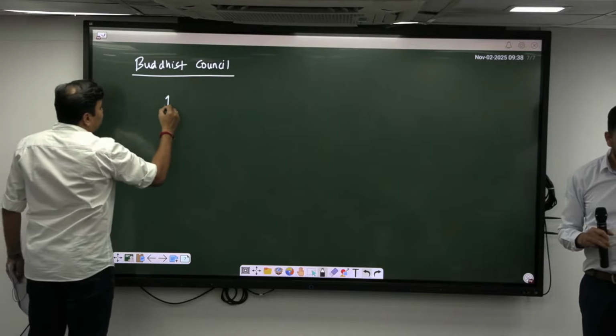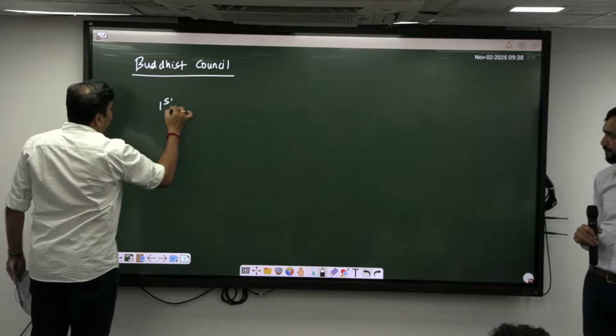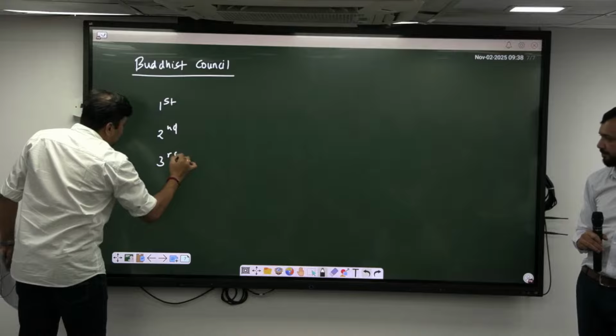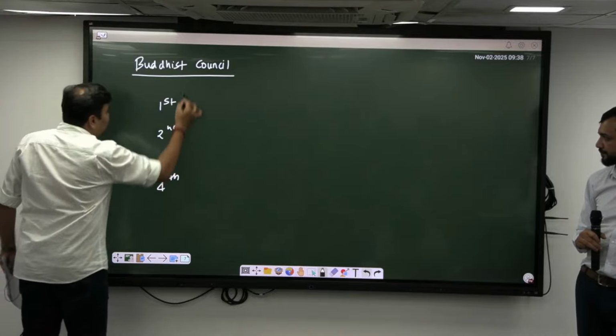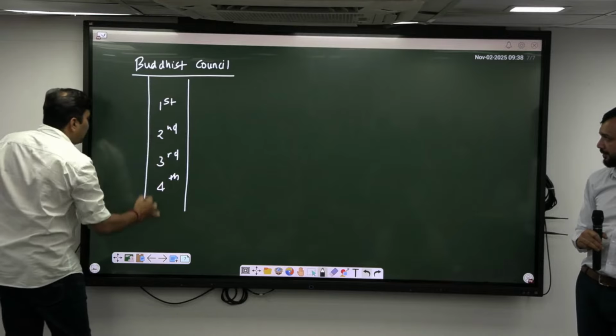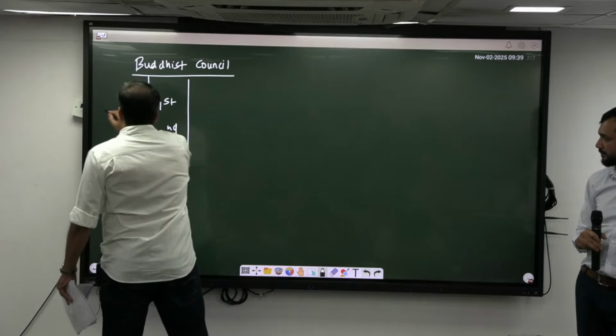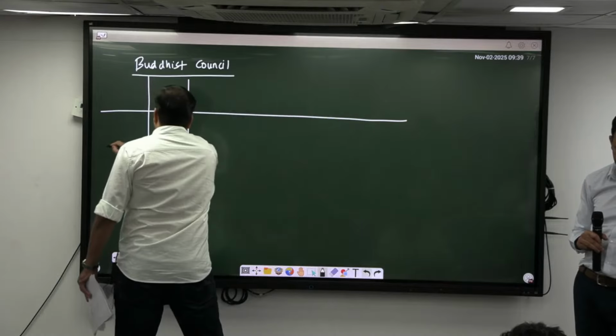That is, how many councils were there? 4. That is the first, second, third, and fourth Buddhist council. This is the first basic point that you should know. Second is, when did it take place, and what was the major contribution of it. So just memorize this table.